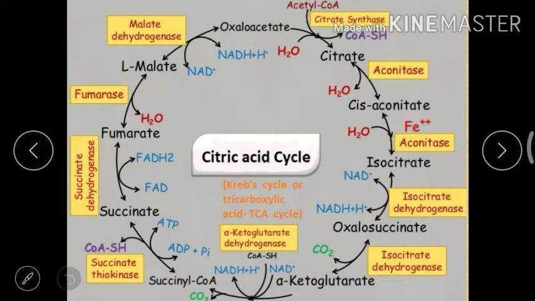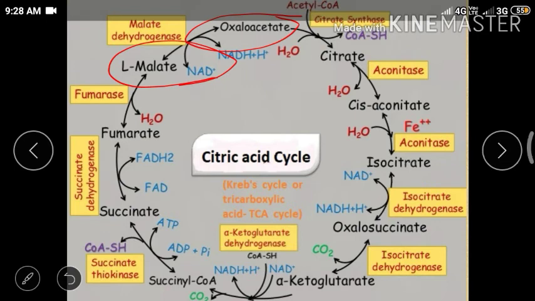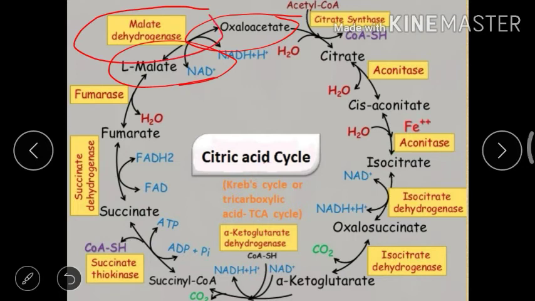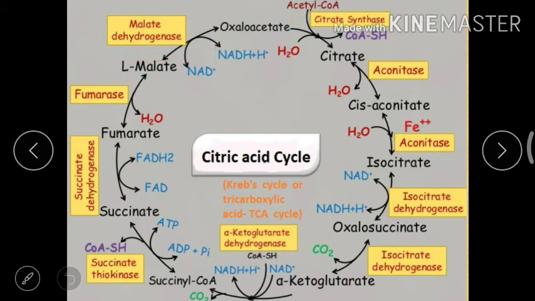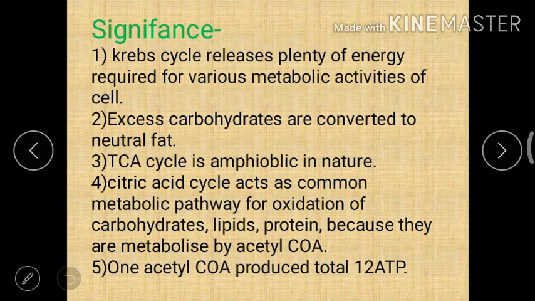The last, 8th step is conversion of L-malate to oxaloacetate. This reaction occurs in presence of enzyme malate dehydrogenase, and here the final synthesis of NADH takes place. The final synthesis of NADH takes place at this step. So now we will see the significance of this cycle.